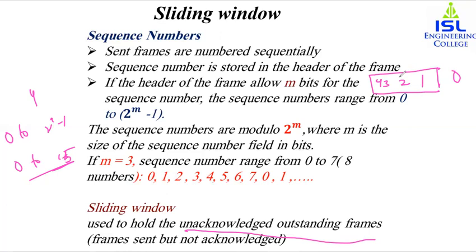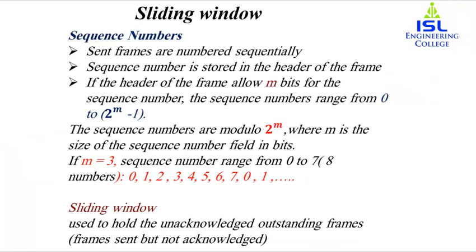Basically, the window at any time divides the possible sequence numbers into regions. The first region defines the sequence numbers belonging to frames that are already acknowledged, and the sender does not worry about these frames and keeps no copies of them. The second region defines the range of sequence numbers belonging to the frames that are sent but have not received an acknowledgement. The sender needs to wait to find out if these frames have been received or lost, and they are called outstanding frames. Okay, so this we will see in the next slide. So let's continue with the protocol.